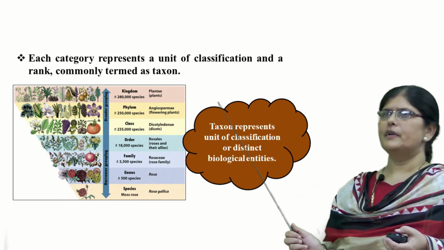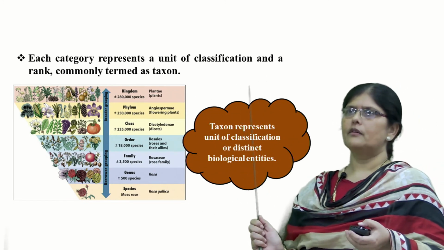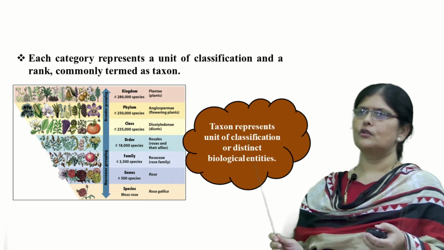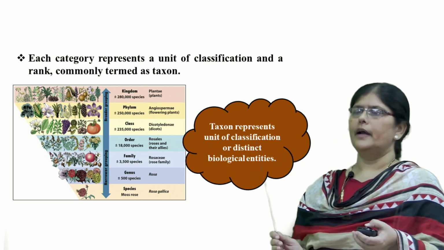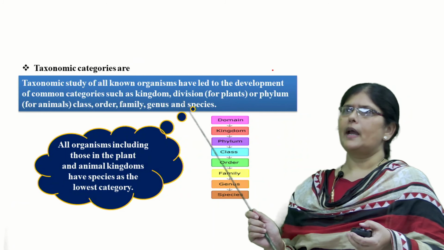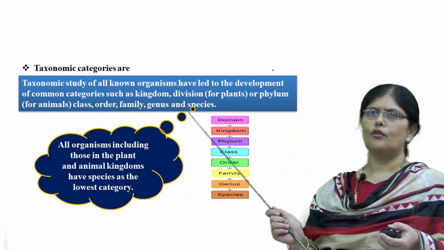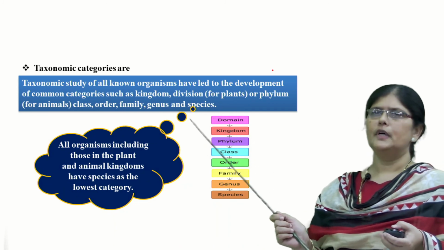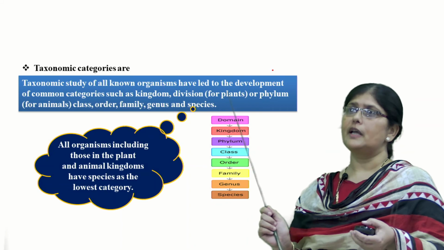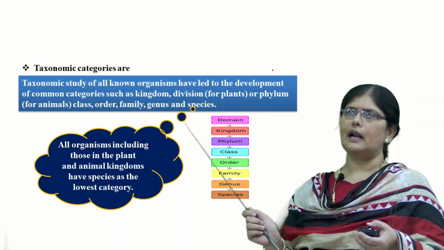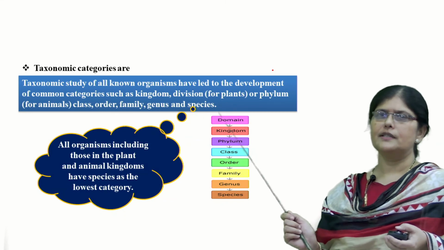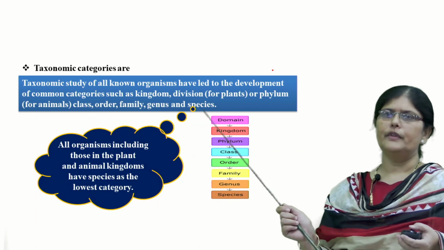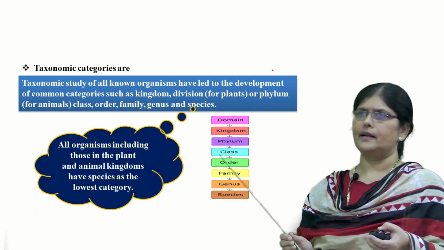So each category represents a unit of classification, a rank, which is commonly called a taxon. As I have already told you, a taxon represents a unit of classification or distinct biological entities. Now taxonomic categories, which come from the study of all known organisms, have led to the development of common categories like kingdom, division, phylum. We call it division in case of plants, phylum in case of animals, then class, order, family, genus and species. So all organisms, including those in the plant and animal kingdom, have species as the lowest category.